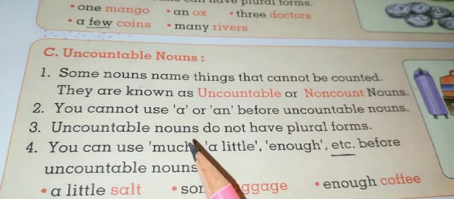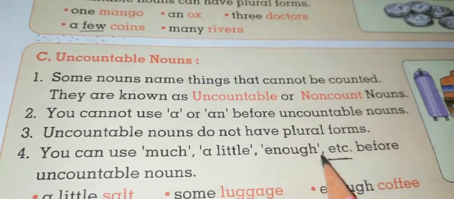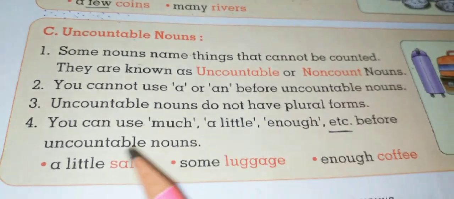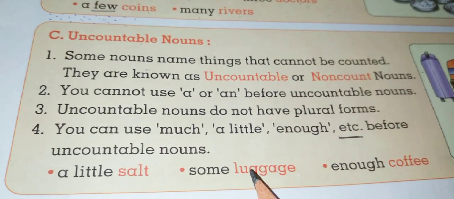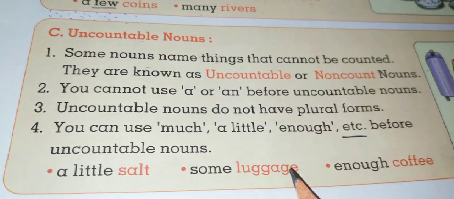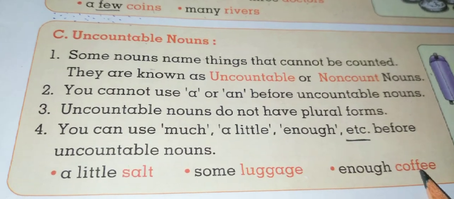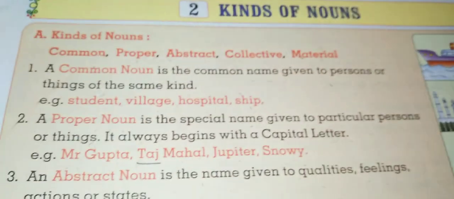A little salt, some luggage, enough coffee. These are the examples of uncountable nouns. So we have learned kinds of nouns.